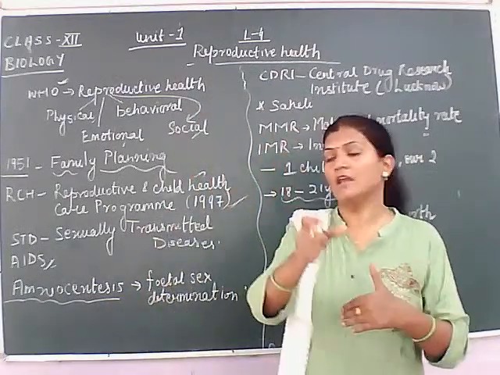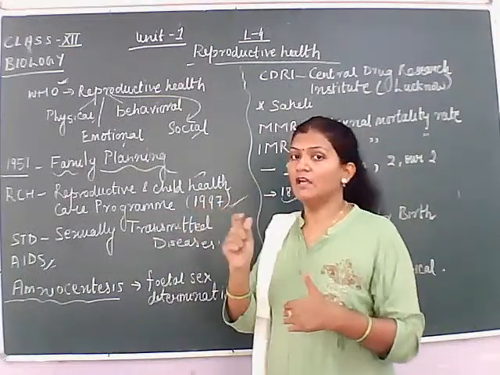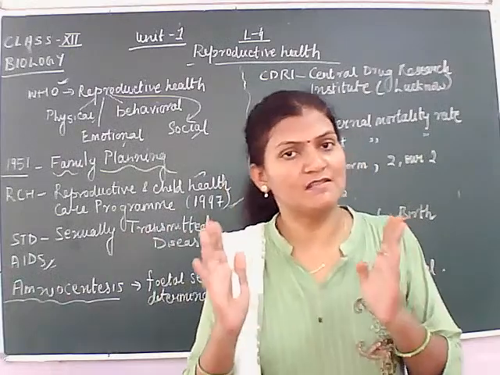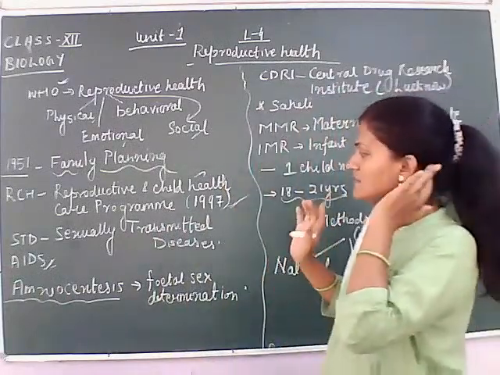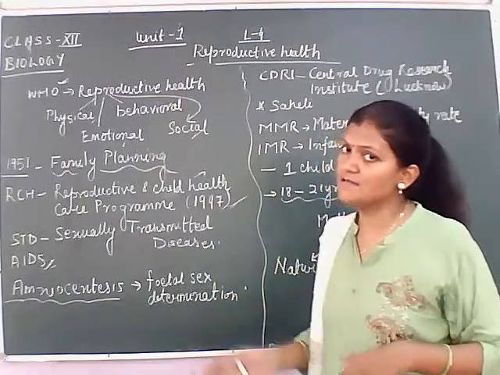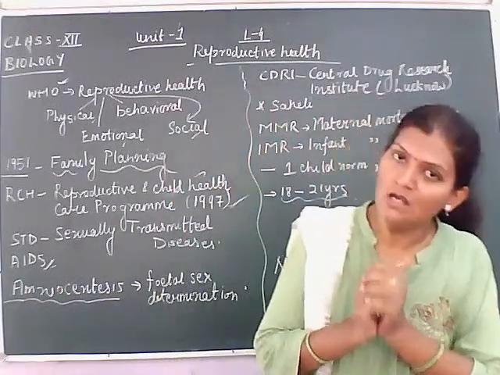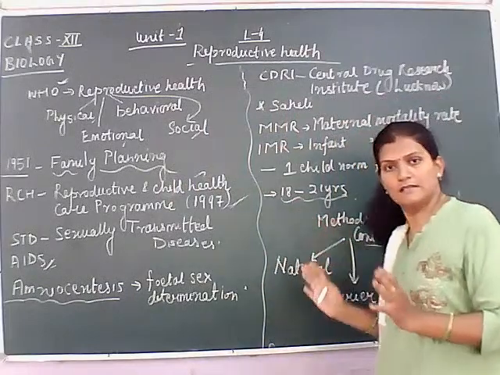Therefore, there is the name acquired immunodeficiency syndrome. This disease itself is a sexually transmitted disease, and the pathogen which causes it is a virus, the human immunodeficiency virus.